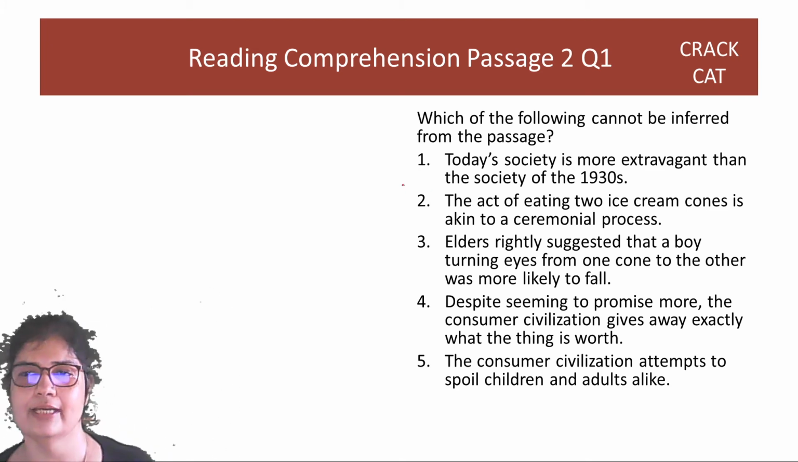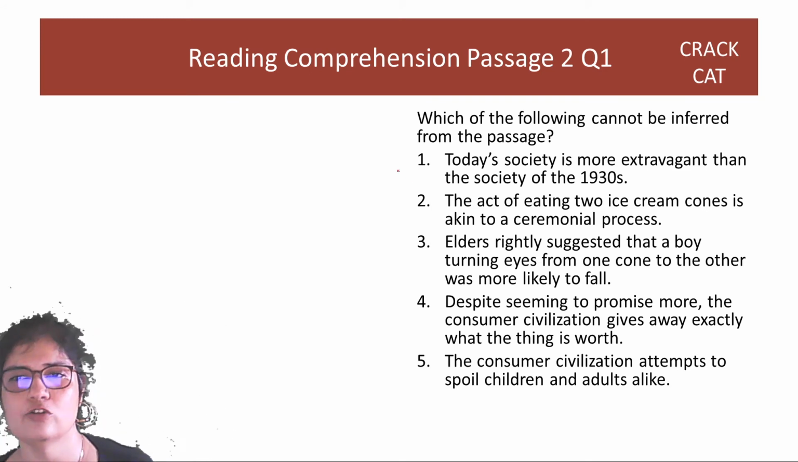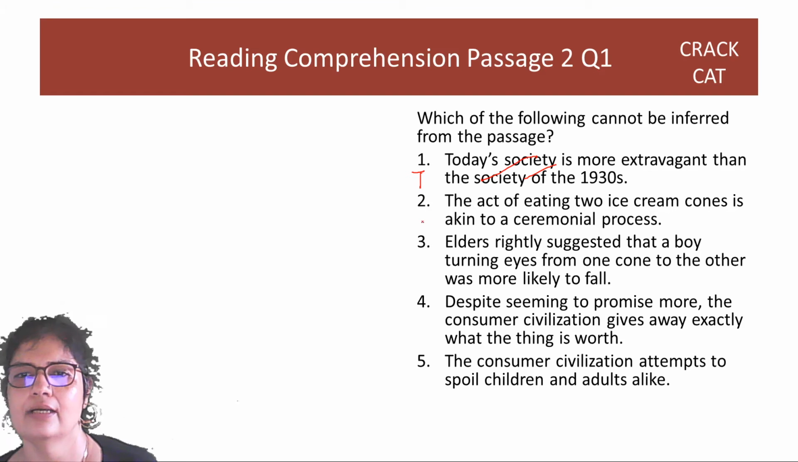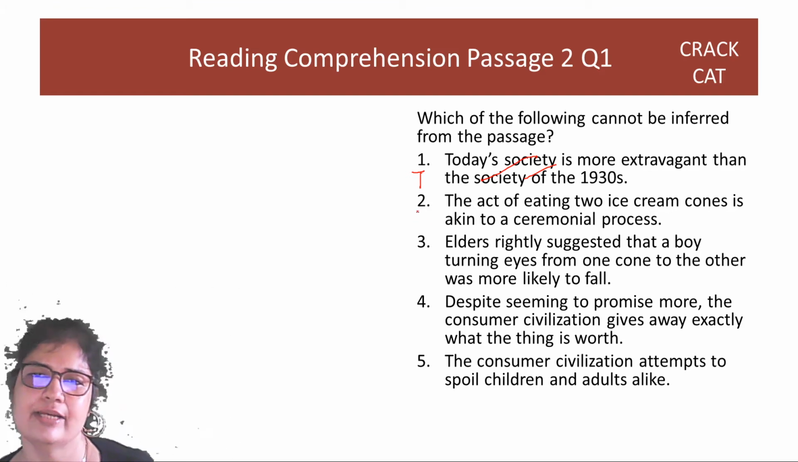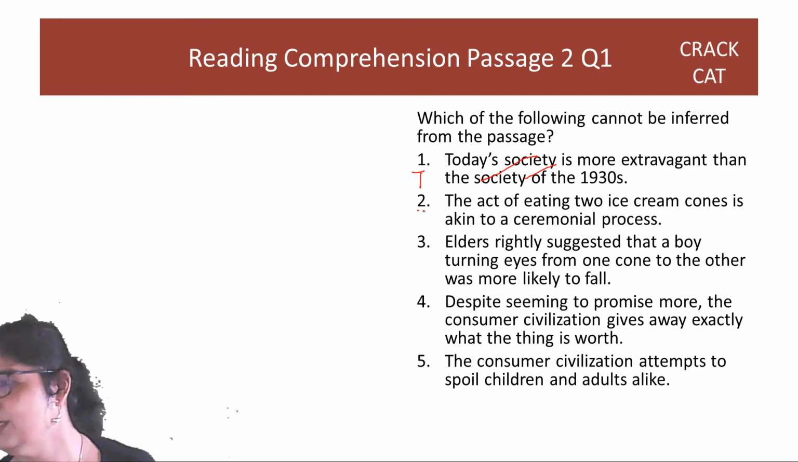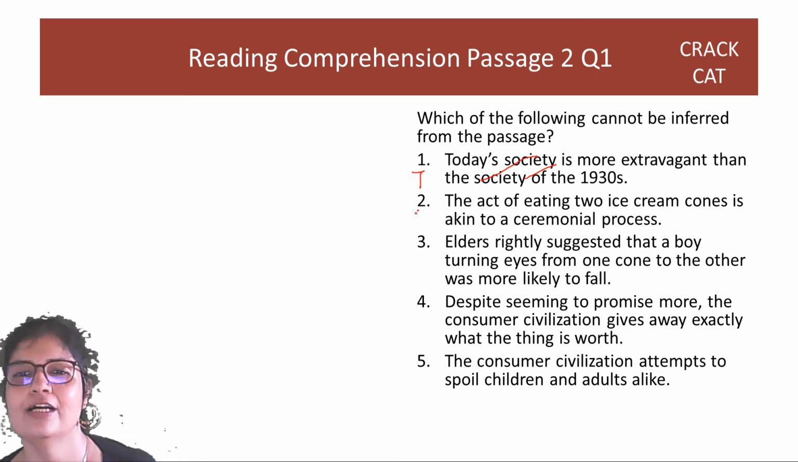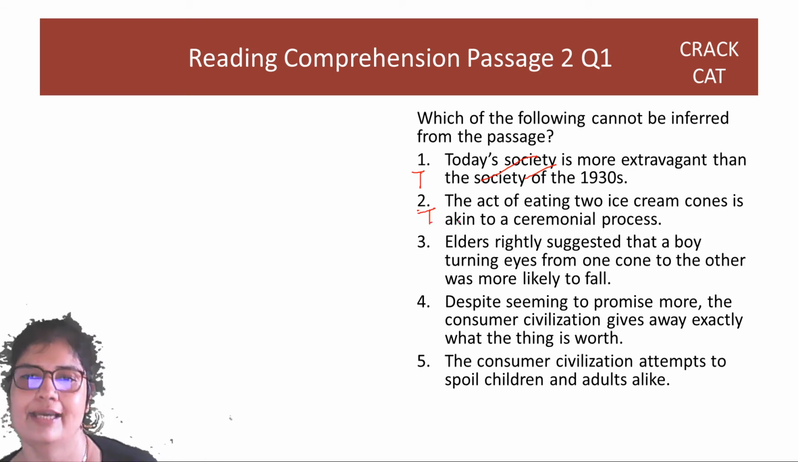So today's society, compared to earlier society, because now even adults are getting spoiled, right? So this is true. It can be inferred. So it's not an option. Is akin to a smell. That's what he says, right? You keep moving your head from year to year. So this is also true, and hence can be inferred and not an option.